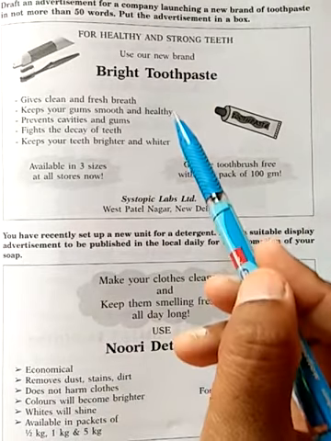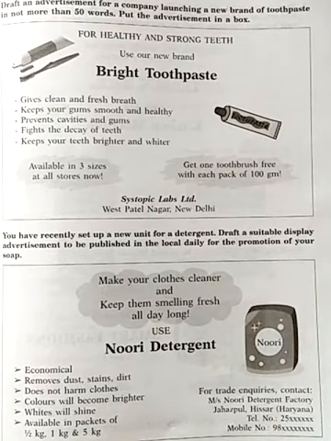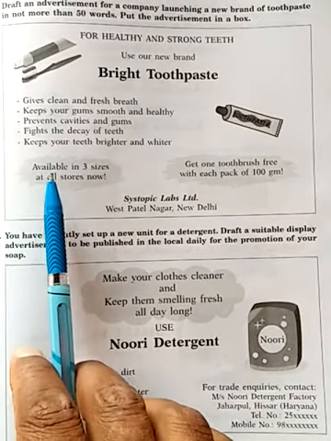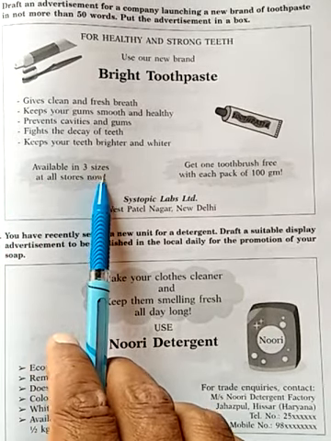You can even draw the image of teeth, of your beautiful green smile. Available in three sizes: 50 ml, 100 ml and 200 ml family pack. At all stores now. Get one toothbrush free with each pack of 100 gram.